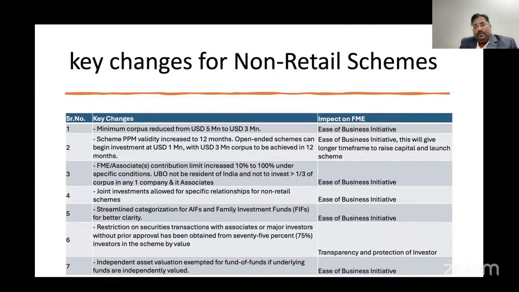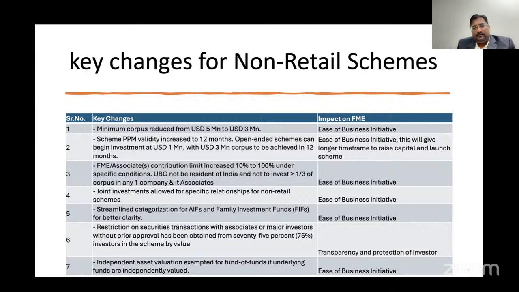The scheme PPM validity is also increased to 12 months. Earlier, it was 6 months. So, as and when we file the scheme for start of a fund, it was required to be made operational within 6 months. But now we are getting 12 months to get it operationalized. So, it is also an ease of business initiative taken by the regulator for larger players to come into GIFT City.